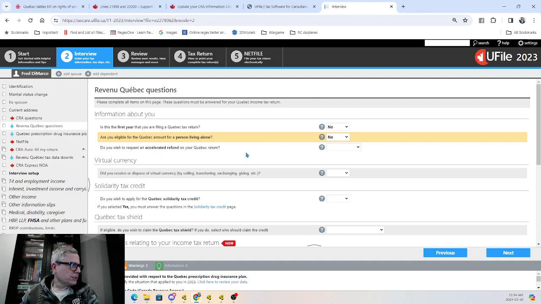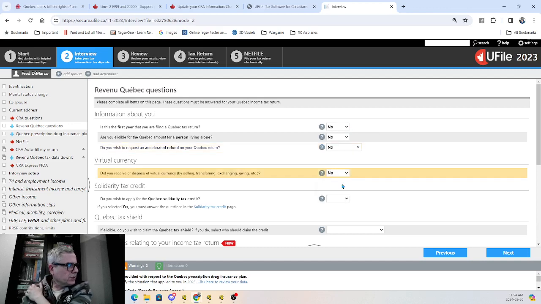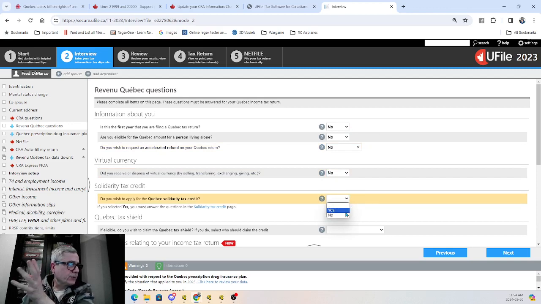Do you wish to request an accelerated refund for your return? I've spoken about this before. Typically, I respond no. Just give me the refund once you assess the return and reviewed it for accuracy. Virtual currency, no. Let's say, for the purpose of this example, I'm going to do someone that has a low